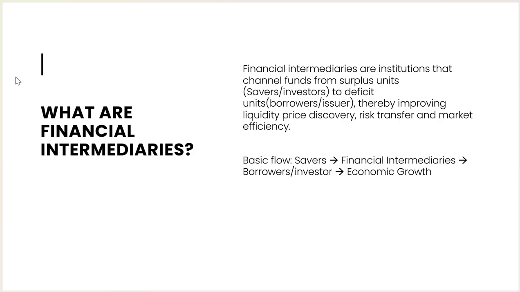The total sum is 50,000, and you will have 50,000 for savings. What will you do with that fund? You will deposit it in the bank, or in mutual funds, or in the fixed income market, or you buy insurance, or you invest that fund in equity.